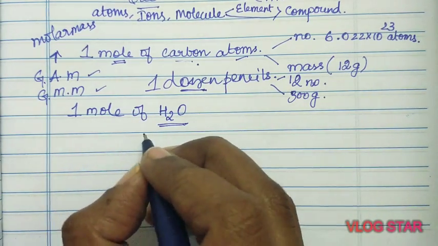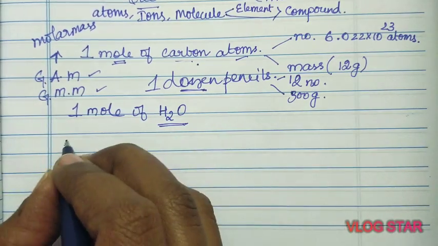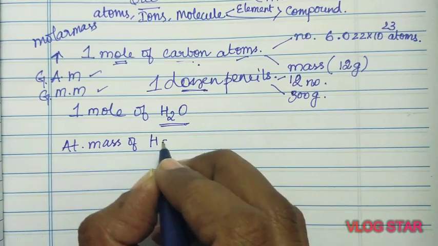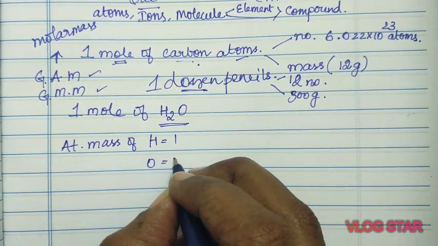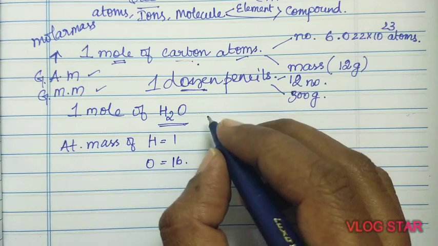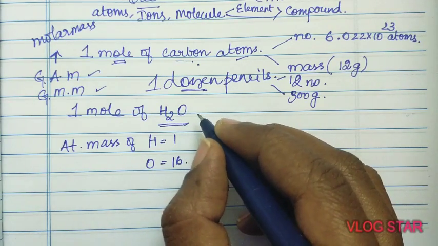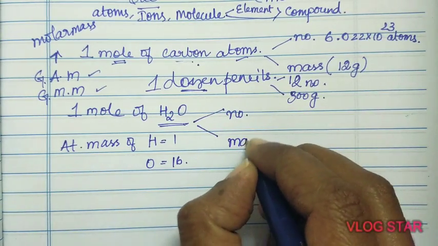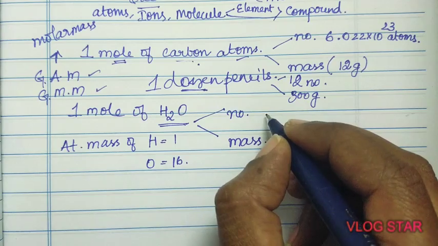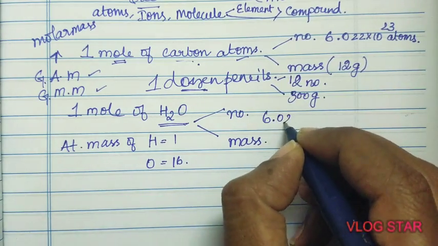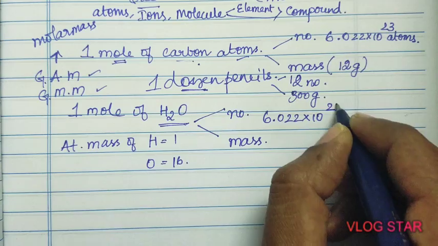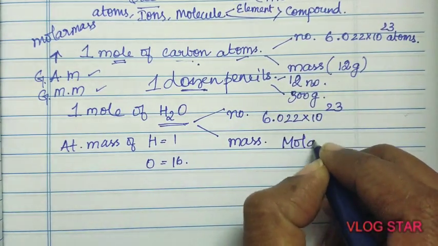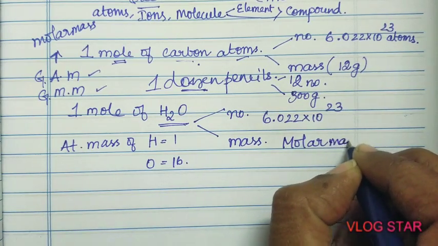Okay, so here we know the atomic mass of hydrogen is 1 and oxygen is 16. So 1 mole of water is related to number as well as mass. Again, everyone knows that the constant is 6.022 into 10 to the power 23. What will be the mass? It's the molar mass. Molar mass is gram molecular mass.